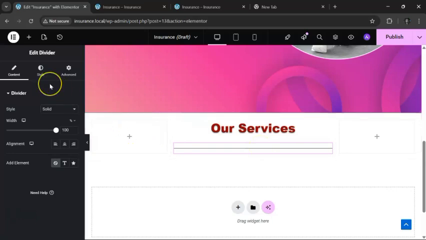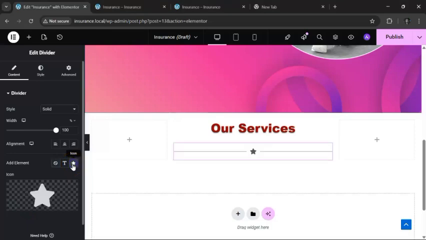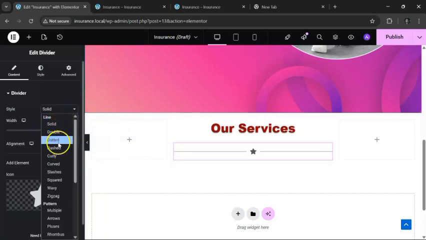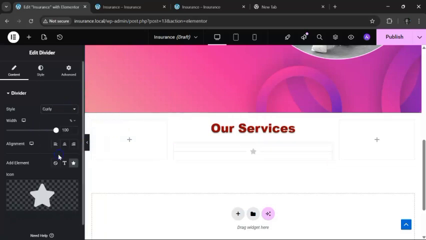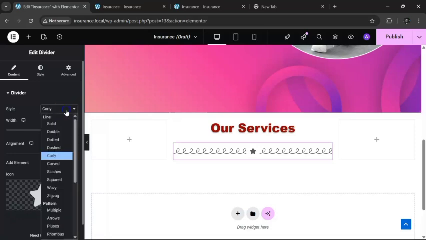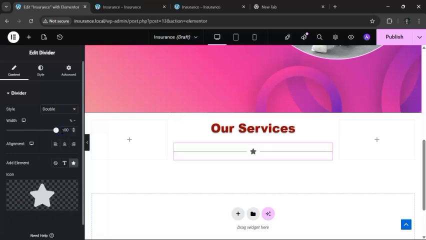I want to have an icon. So here I'm just gonna have an icon and star. You can decide to change the location of 10. I want to leave it at 100. You also want to change this to be dotted or dashed or whatever you want, but then I just want to have it as doubled. I think that makes more sense.